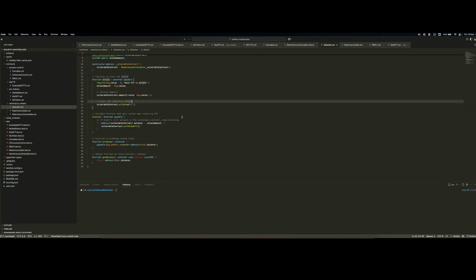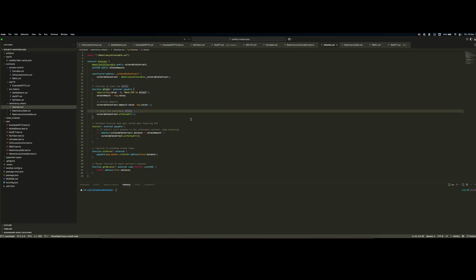How the attack happens is through calling an attack in his smart contract. So let's go to the attacker contract. How this works is very simple. The attack function simply deposits in the vulnerable contract an amount of ether we specify. In the test, we specified basically 1 ETH. And after depositing, what the attacker does is he initiates the attack. So he calls the withdrawal function.